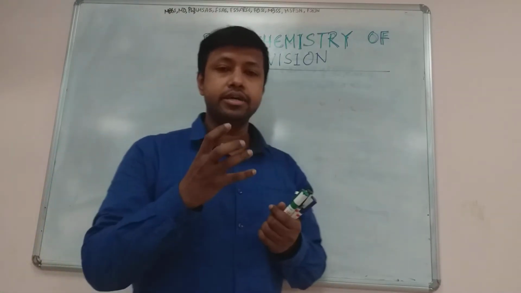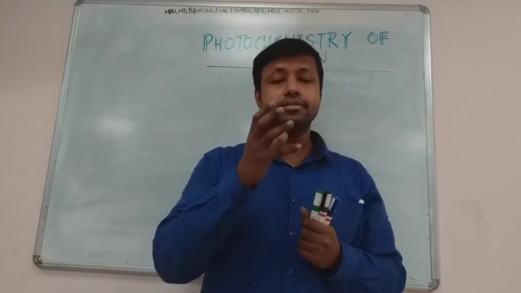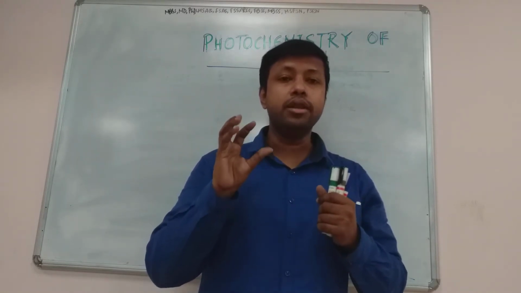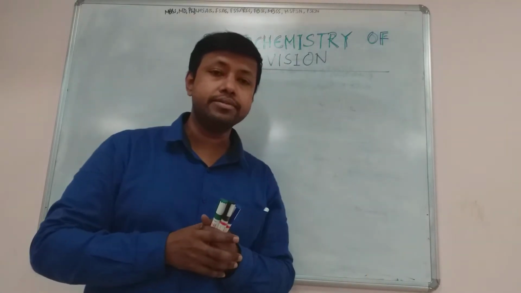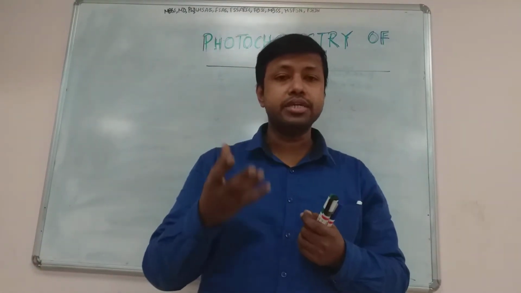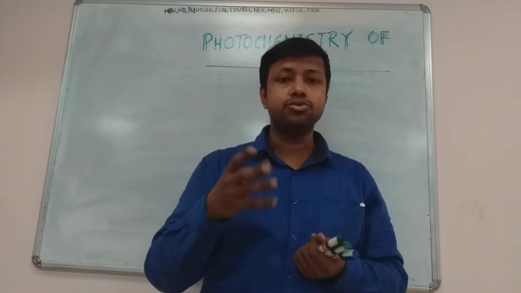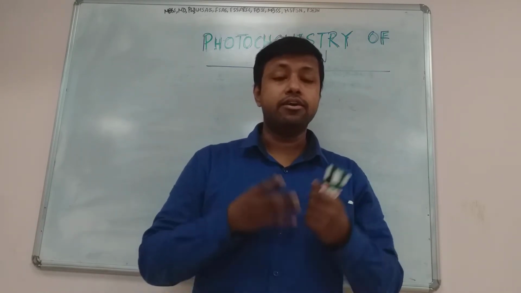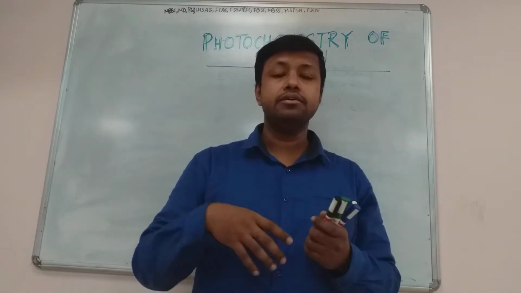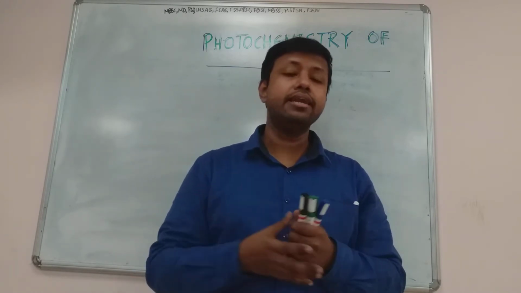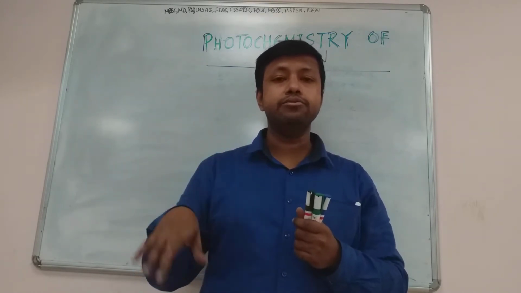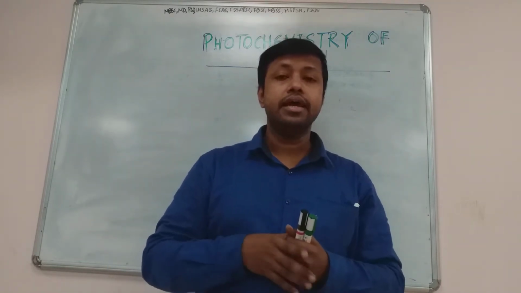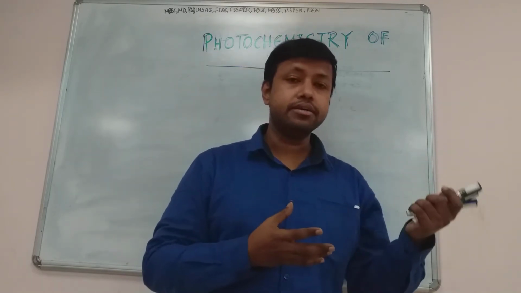As soon as the light or photon particles fall on the retina, a series of changes will occur in the chemistry of the visual pigments. The retina contains lots of visual pigments as well as some cells which are responsible for doing the chemical reaction, like rods and cones. This chemical reaction is finally transferred into electrical phenomena, and finally it will be carried to the optic nerve via special types of cells known as bipolar cells and horizontal cells, and helps in visualization of the object you are going to see.